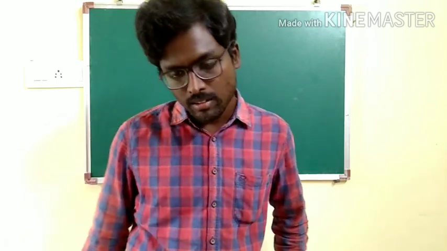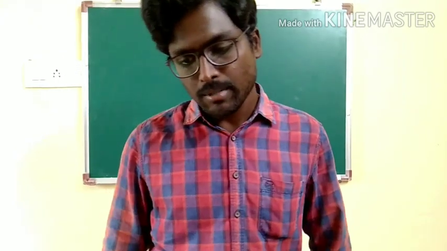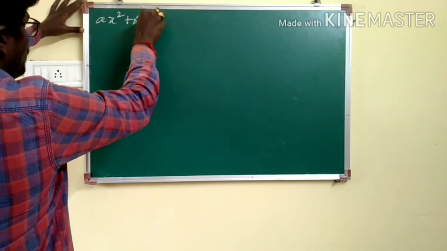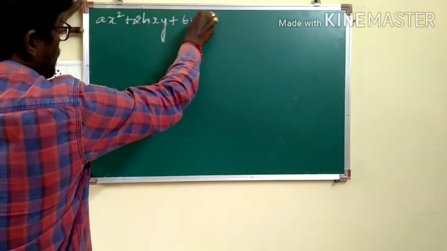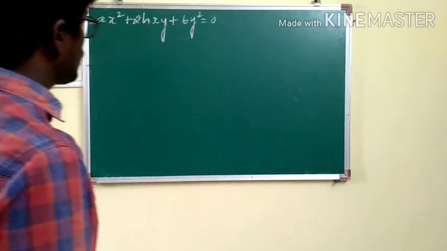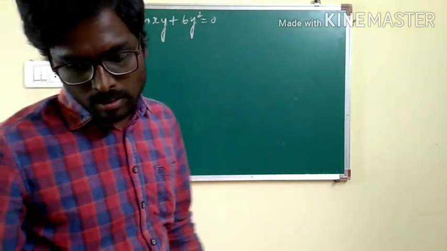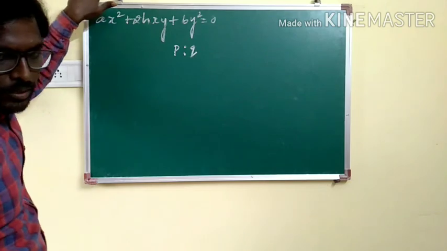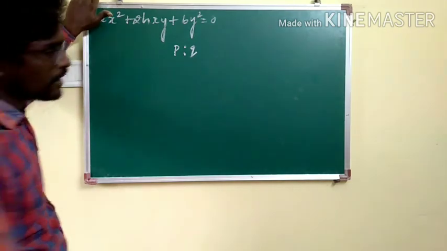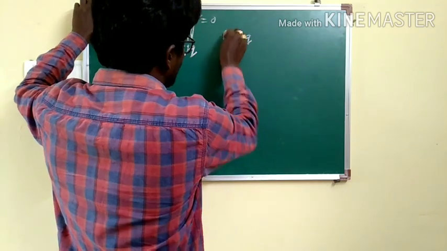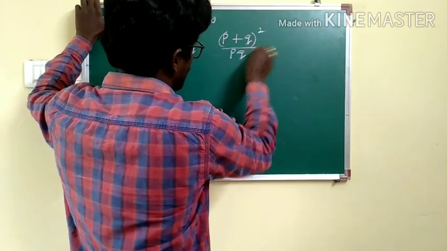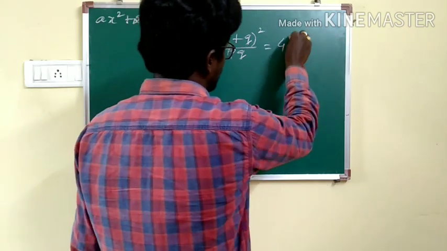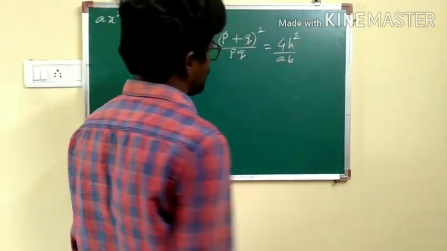The theorem speaks here: if the slopes of the lines represented by ax square plus 2hxy plus by square equal to 0 are in the ratio p is to q, then (p plus q) whole square by pq is equal to 4h square by ab.